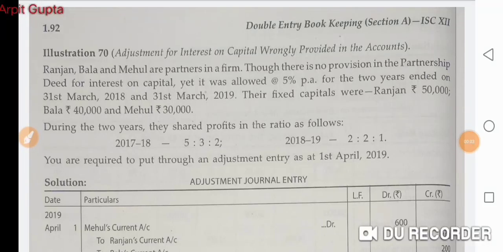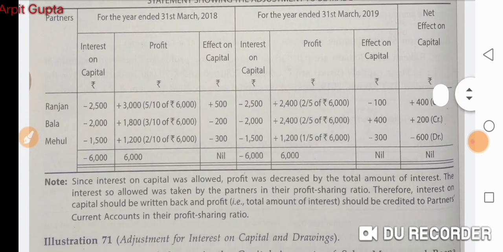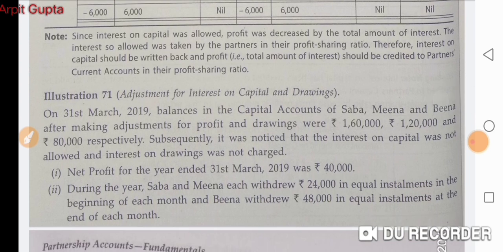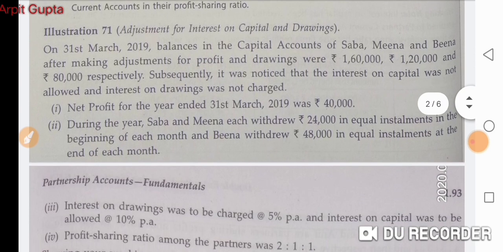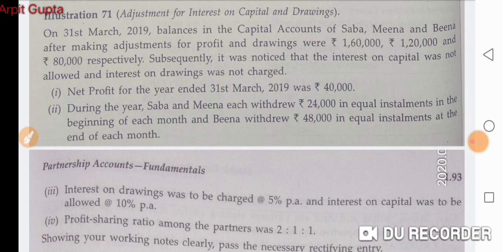Today we will do illustration number 71 of the topic past adjustments. We have already completed till illustration number 70, which we completed yesterday. Today we will be doing illustration number 71, adjustment for interest on capital and drawings.